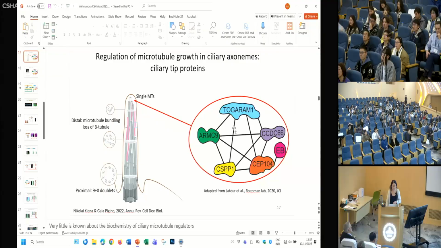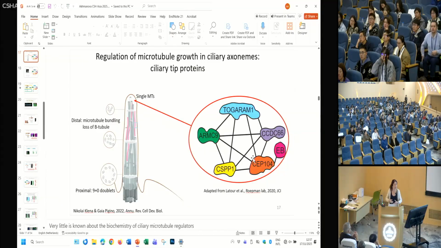In some single-celled organisms, it has been shown that, for example, these two sit on A and B tubule, so they don't always have to be together in the complex. So the whole thing is much, much more complicated, but I think that with our work, at least we now have a little bit of an idea what these proteins can do. That's what biochemistry can give you. And what they actually do, we'll have to figure out.